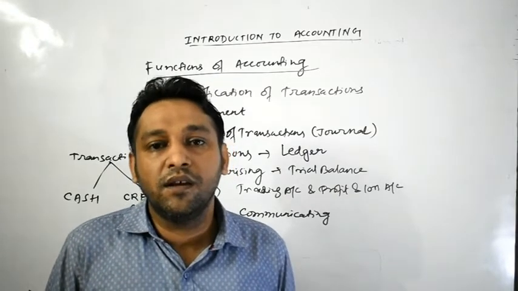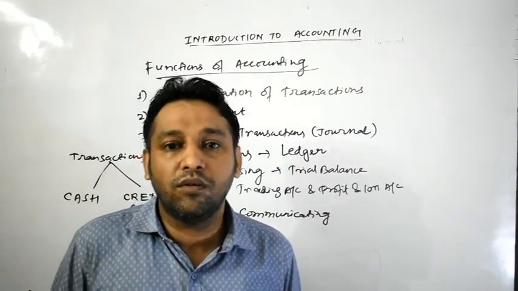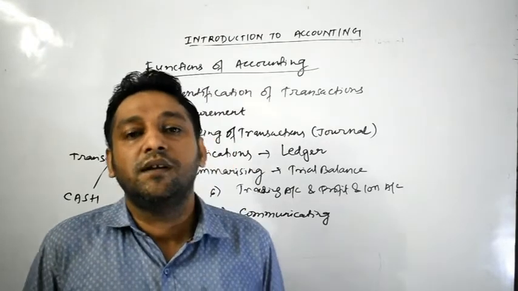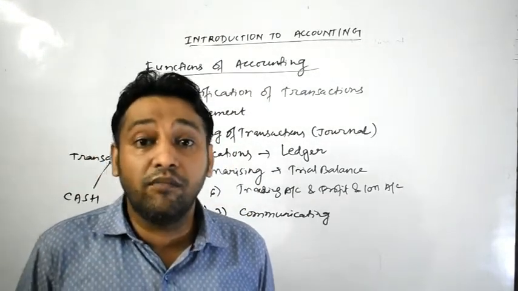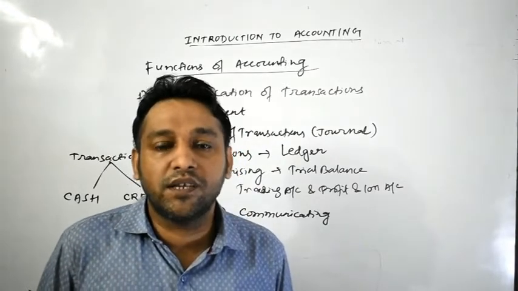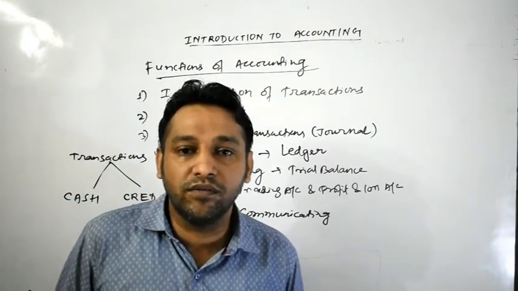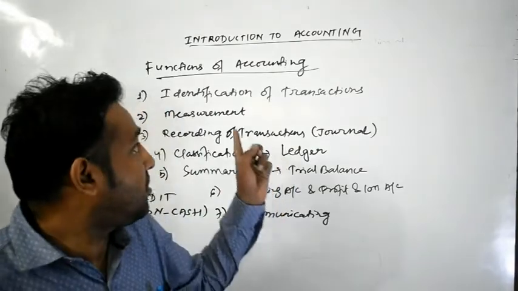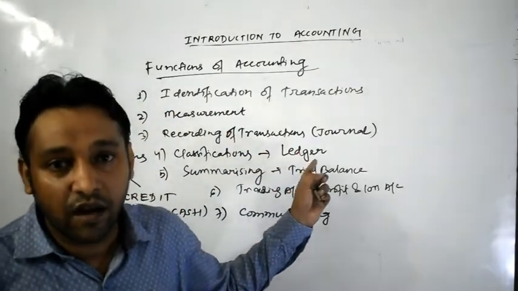Creditors are those persons who have given money to whom? To the owner for running the business. So creditor can be the outsider. Government, they are also interested. Okay, they can also be considered as what? External or outsider users of our accounting. So these are all the functions of accounting.